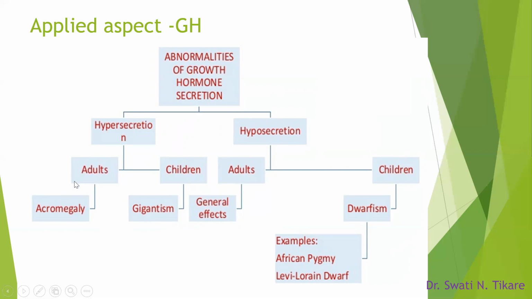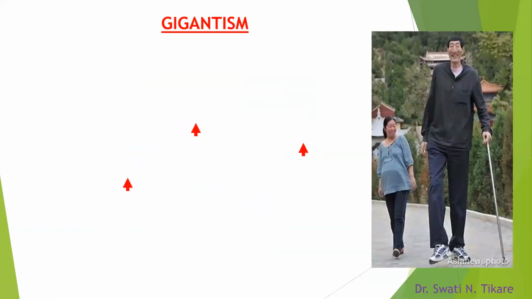So hypersecretion in adults causes acromegaly, and in children it causes gigantism. Whereas hyposecretion in adults has very little effect except for some general findings, whereas in children it can cause dwarfism. The different types we will see later. So first we will begin with what happens in hypersecretion.